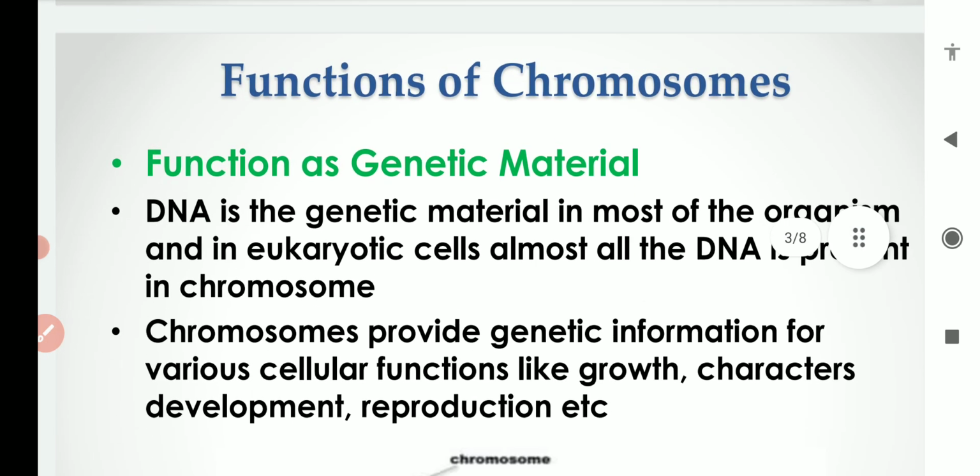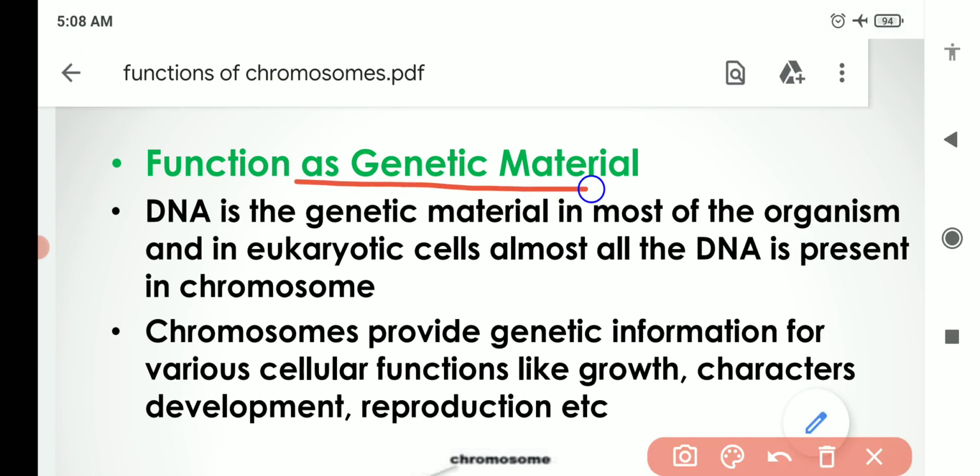The first function of the chromosome is that it is utilized by the cell as the genetic material. We all know that DNA is the genetic material in most organisms, and in eukaryotic cells almost all the DNA is present in the chromosomes.